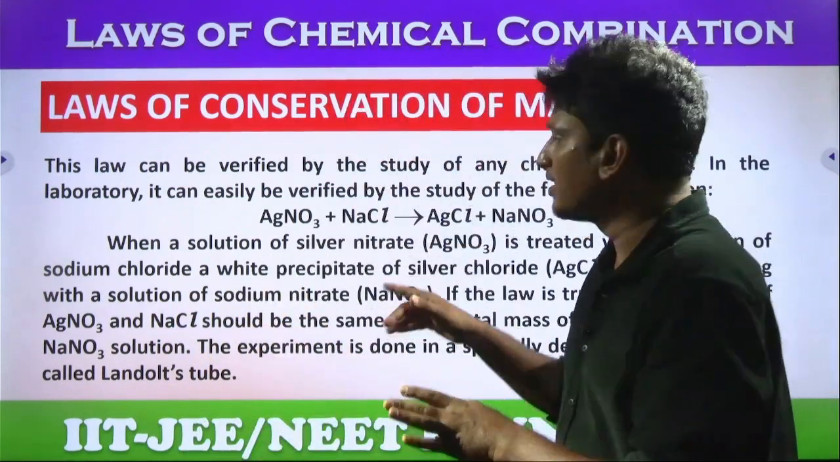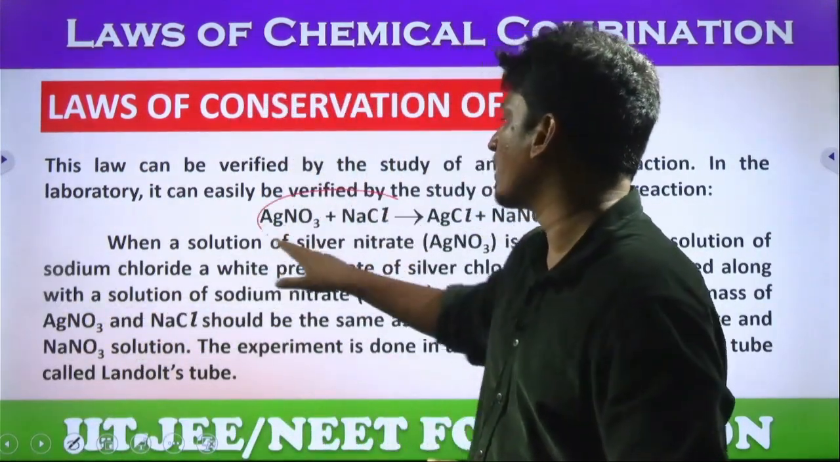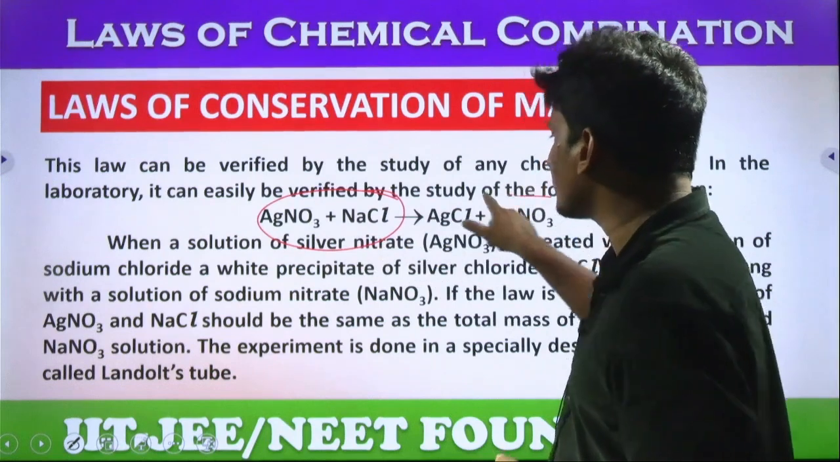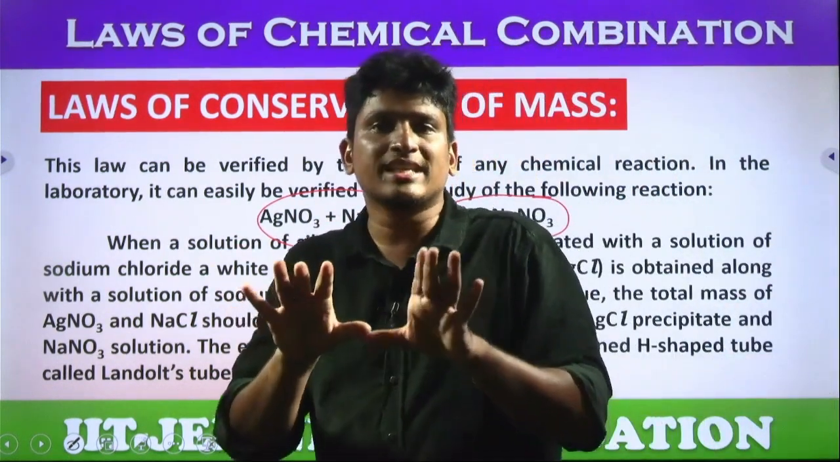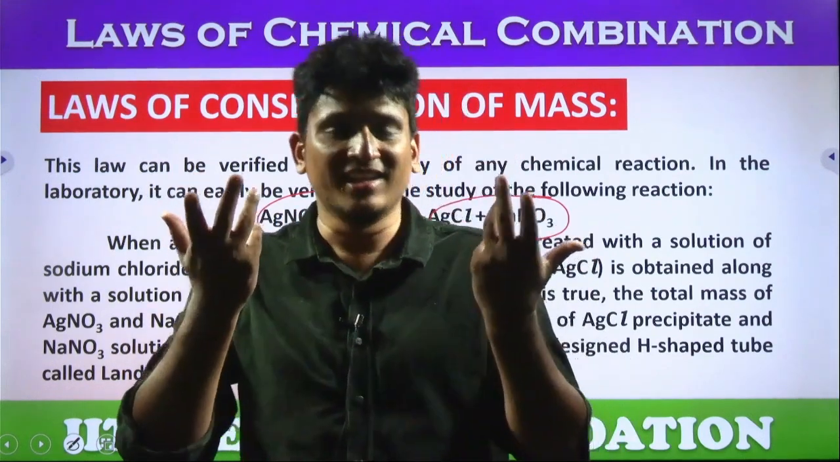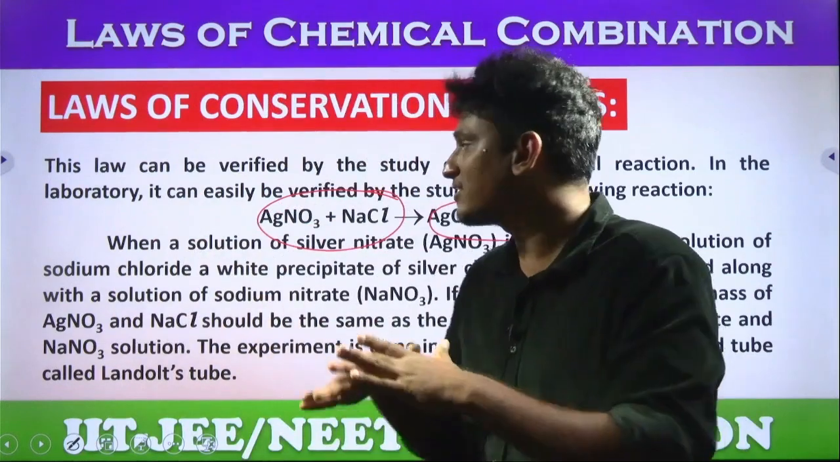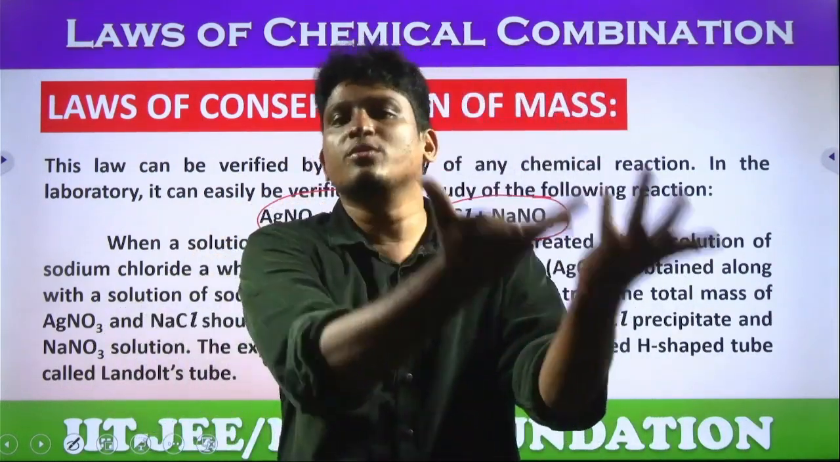So the answer: is the mass of these two components, silver nitrate and sodium chloride, equal to the mass of these two compounds? These are the new products, yes or no? These are the reactants. Are the masses equal? And that's what the law is, yes sir. The masses are absolutely equal. The mass of reactants is equal to the mass of products. That means these reactants are only converting into new products, yes or no?